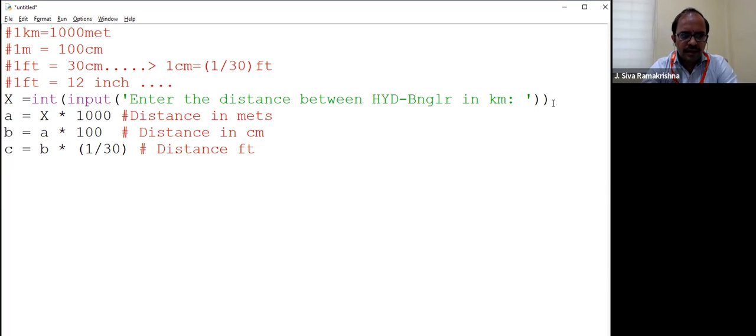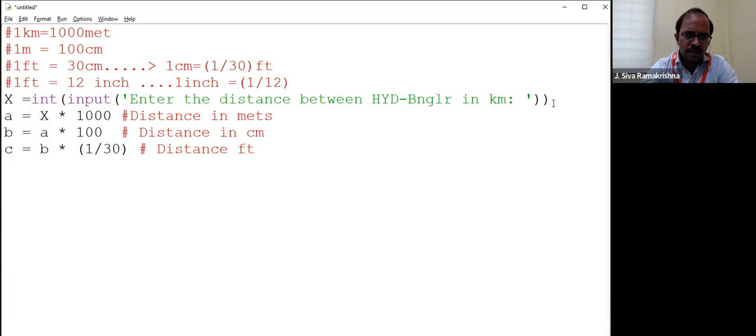Similarly, 1 feet equals 12 inches. Right? Then what is 1 inch? How can I write 1 inch equals to what? Can I write 1 inch equals 1 by 12 feet?